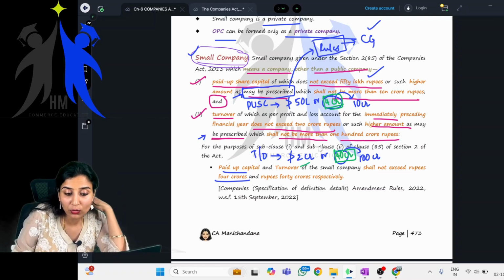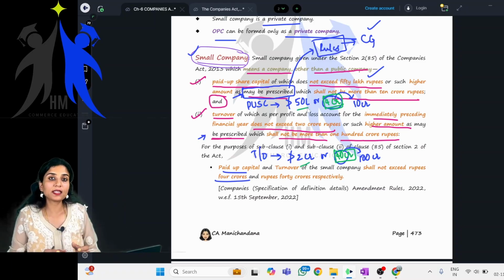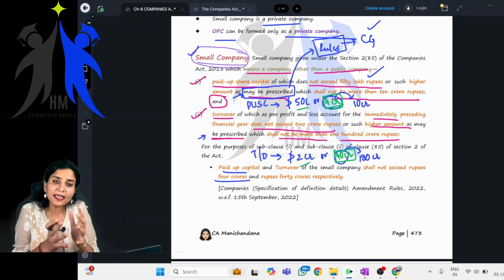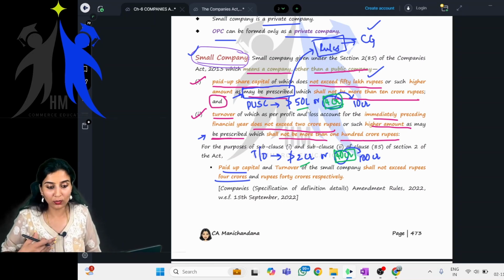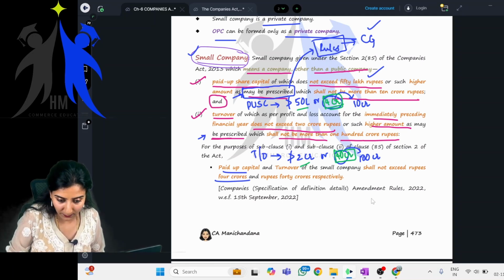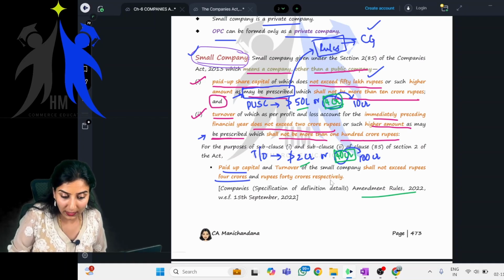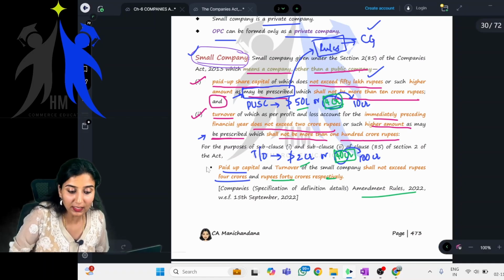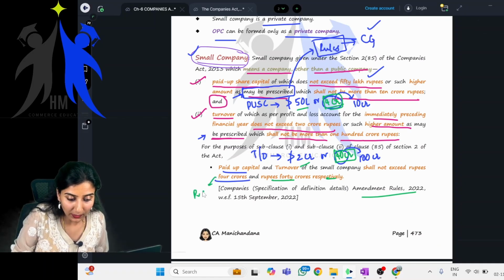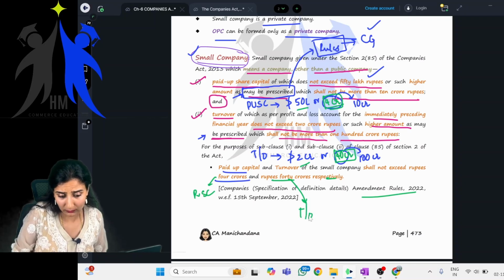Now what is this 2 crore and 50 lakhs? Children, this was there prior. It is still there in the act, but right now this particular rule is applicable. According to this rule, it is 4 crore and 40 crore respectively, meaning this is for paid up share capital and this is for turnover.